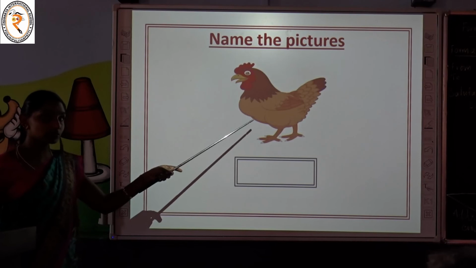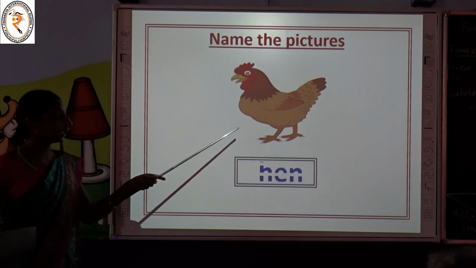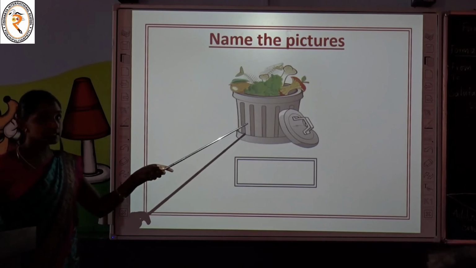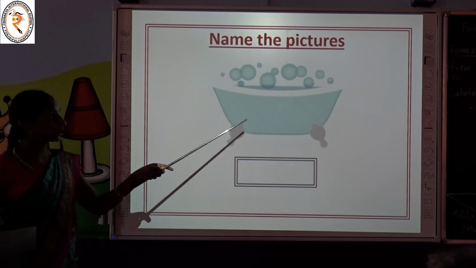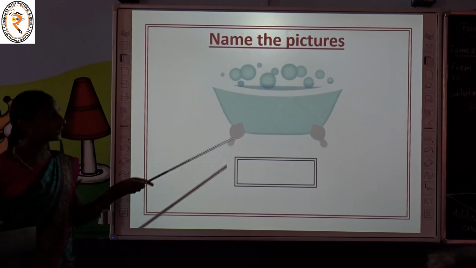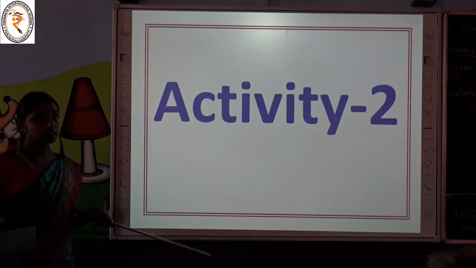Can you see this picture? What it is, children? Very good. Hen. H-E-N, hen. What it is? This is bin. B-I-N, bin. What it is, children? This is tub. T-U-B, tub. Shall we move on to the next activity?